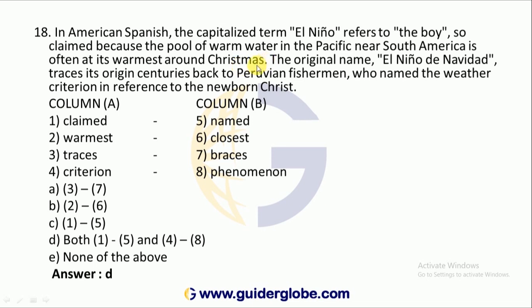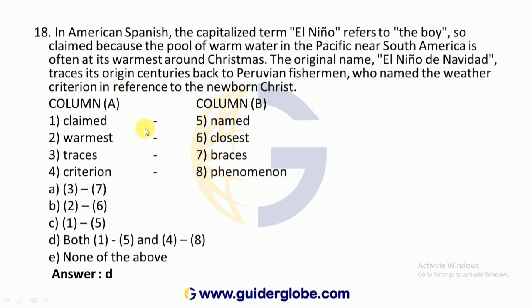During Christmas time, it will be the warmest. The original name El Niño de Navidad traces its origin centuries back, that is to olden days, to Peruvian fishermen who named the weather phenomenon in reference to the newborn Christ. You need not worry about the technical terms of this one.